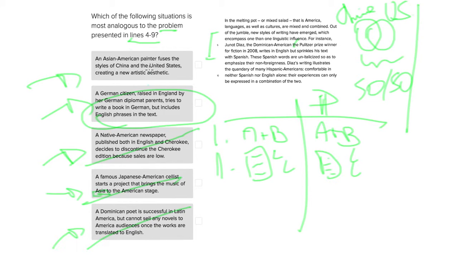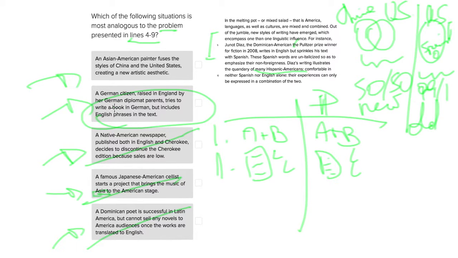What we have on the passage is mainly American. It is mostly in English, and a tiny little bit in Spanish. And we're producing nothing new because we're told that this is illustrating the quandary of many Hispanic Americans. So this is something that already exists. So this is old, and it's not 50-50. In fact, it might be 99-1 or 90-10 or whatever you want. So the differences here are many.